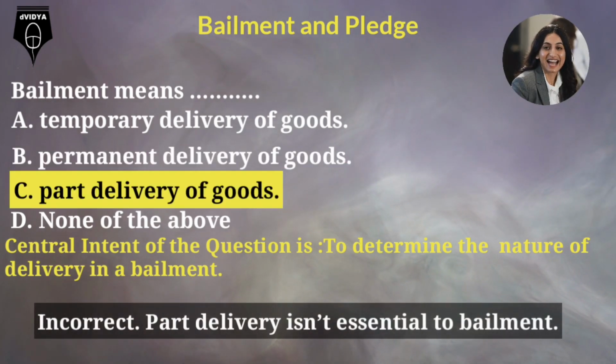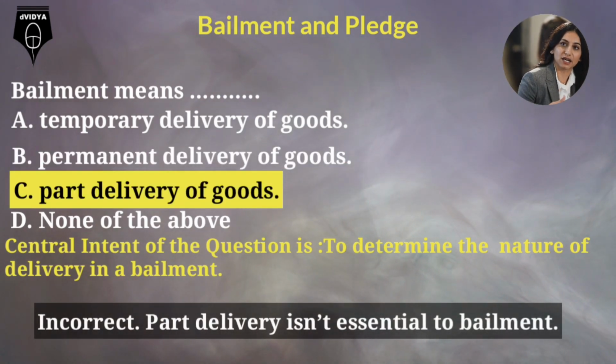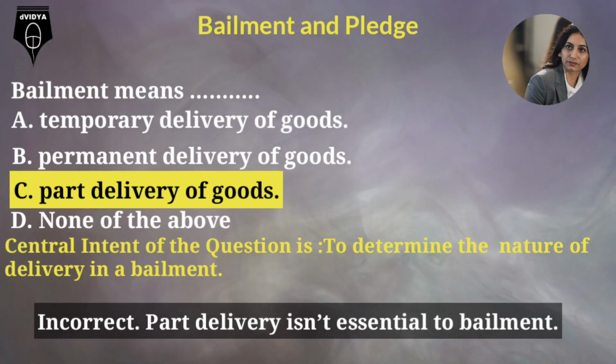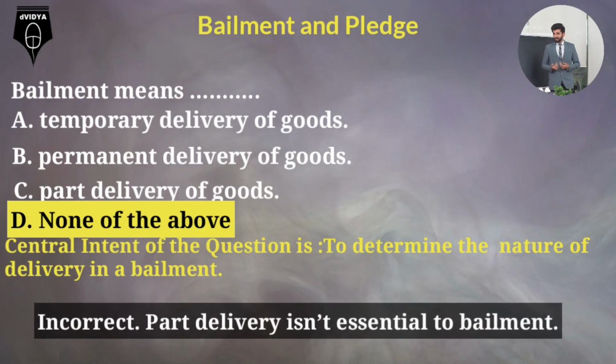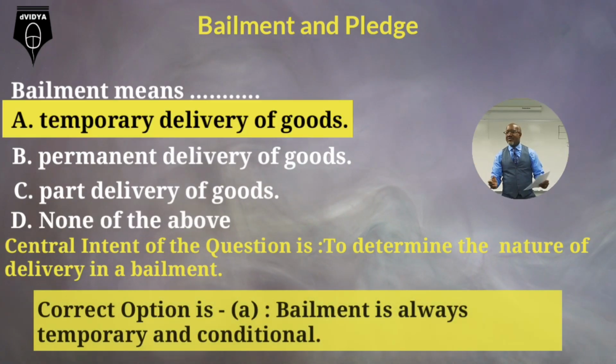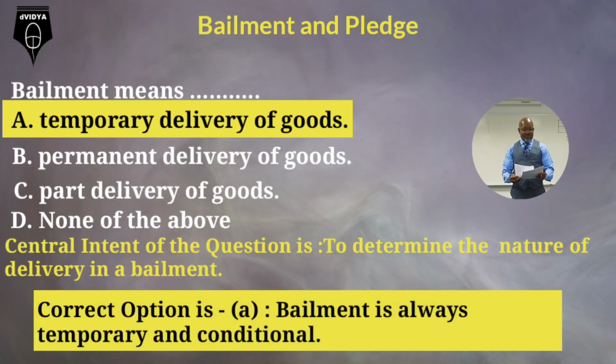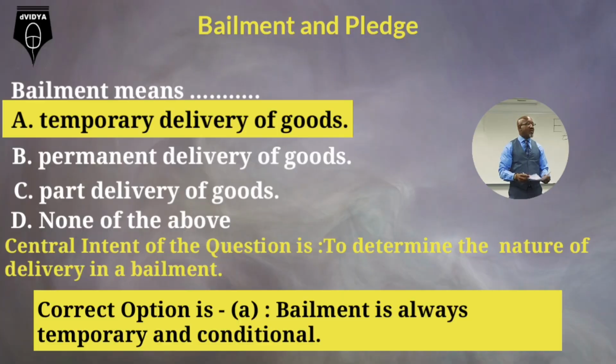Option C. Part delivery of goods. Incorrect. Part delivery is not essential to bailment. Option D and none of the above incorrect. Option A is precise. Correct option is A. Bailment is always temporary and conditional.